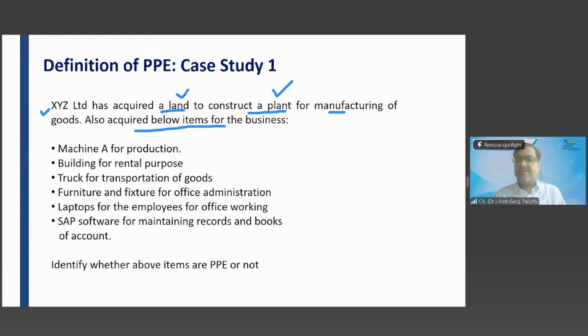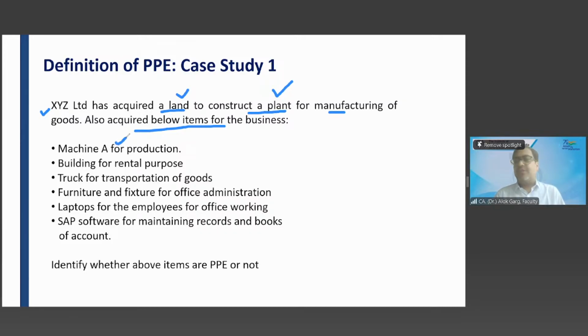Land is a PPE. Plant? PPE. Plant is a PPE. Land should not be investment property. No, sir, they are used for the manufacturing of the goods. So land is used for the construction of the plant. On this land, plant is constructed, machineries are installed. So it is not held for rental purpose. Okay.